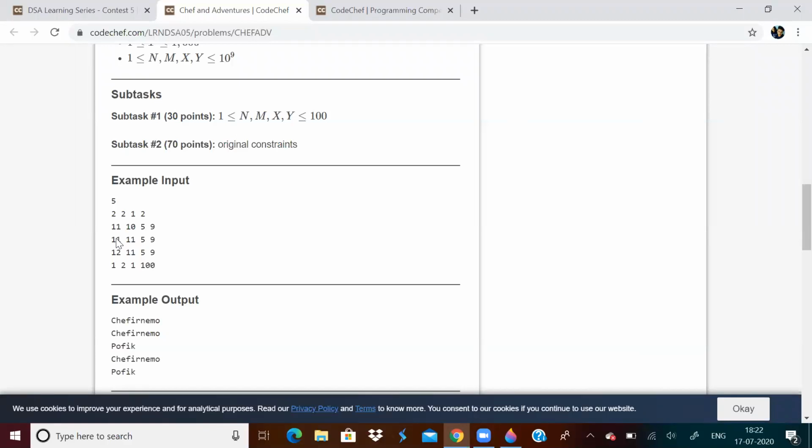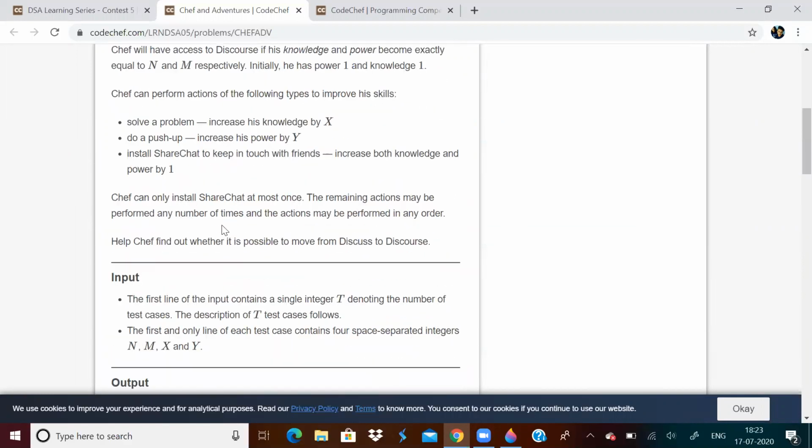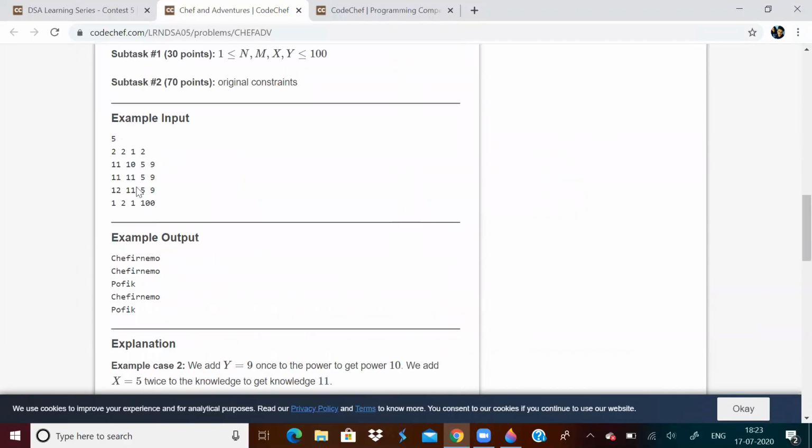What about power? 10 minus 1 is 9, sorry, M minus 1 is 9, and 9 mod 9 is 0. I cannot use ShareChat because it will increase both knowledge and power by 1, but in this case I want only power to increase by 1. That is why you have to output the negative answer.